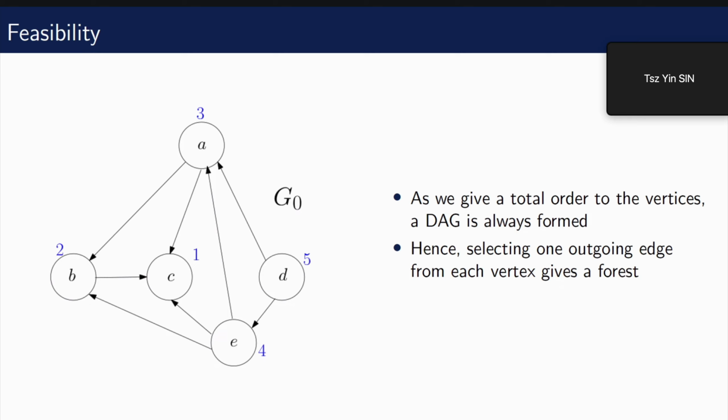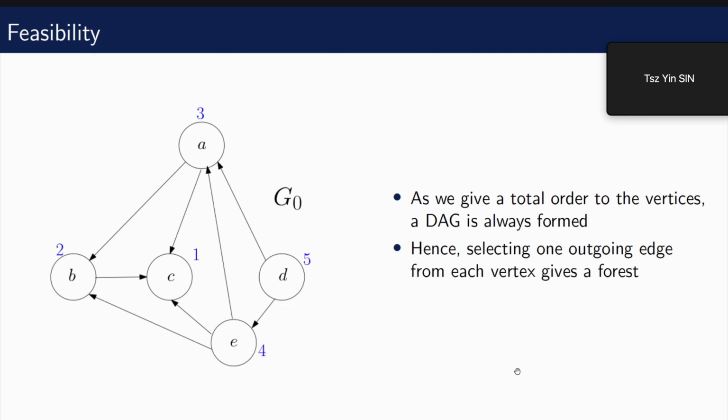Again, we can easily show that if it contains a cycle, then more than one edge has been picked for some vertex, as the lowest number vertex in the cycle cannot have any edge, which means that some other vertex in the cycle has to take more than one edge. So we are guaranteed to pick an acyclic graph, which is a feasible set for the secretary problem.